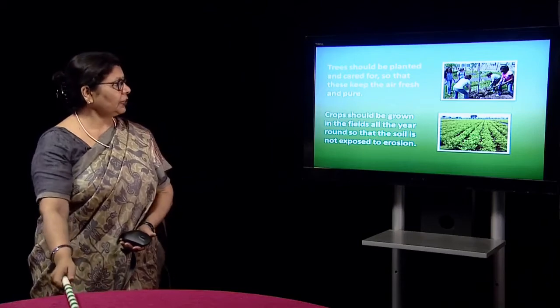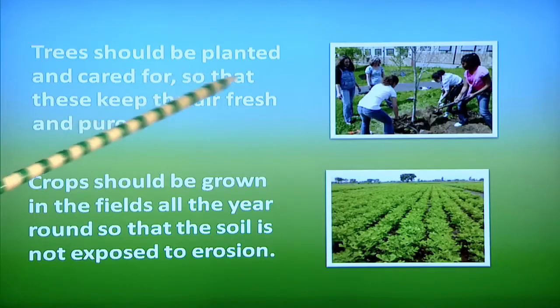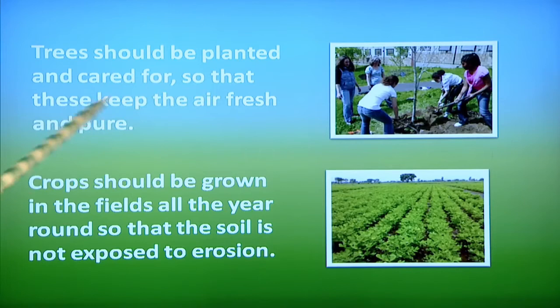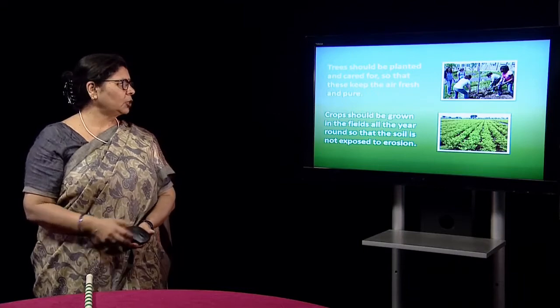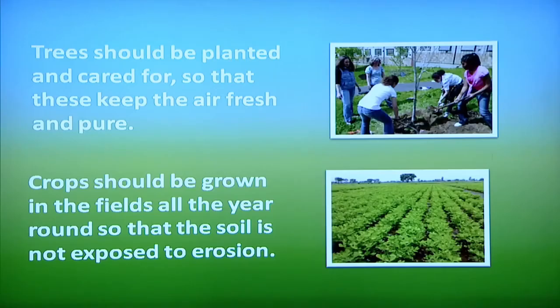In the agriculture field, trees should be planted and cared for so that they keep the air fresh and pure. So, keep on planting trees around your house and wherever possible. Again, one more method for agriculture: crops should be grown in the field all year round, so that the soil is not exposed to erosion.